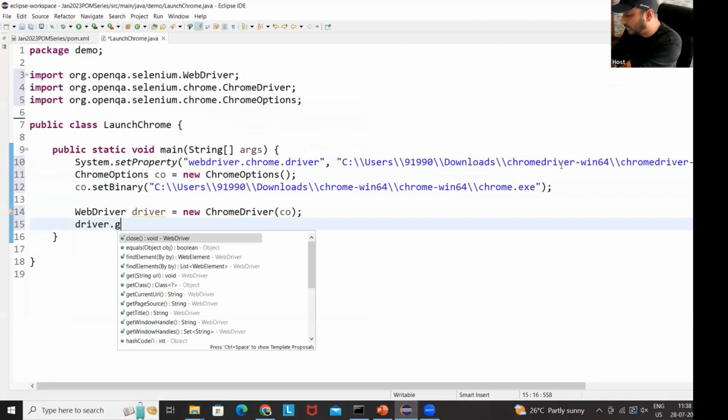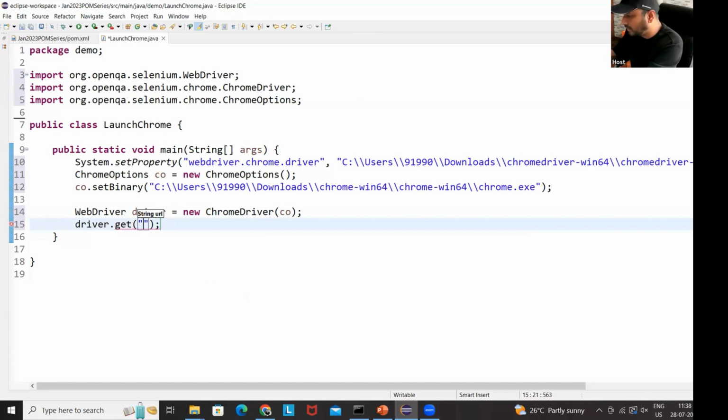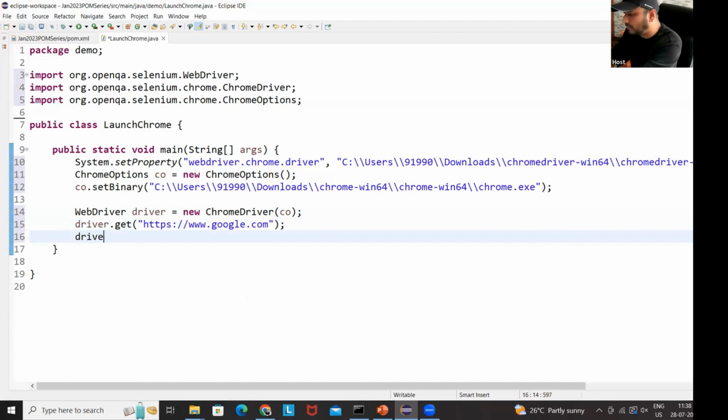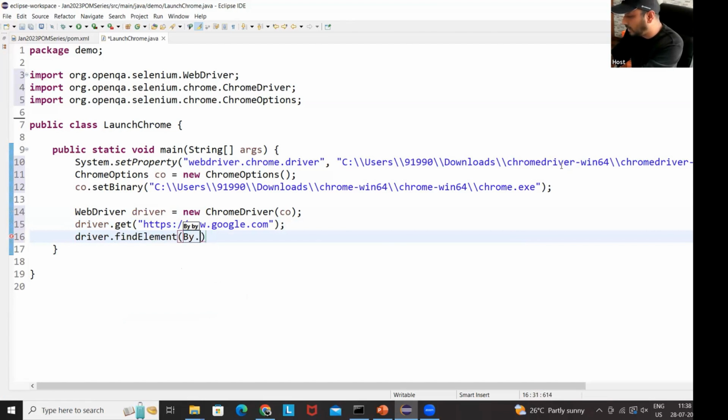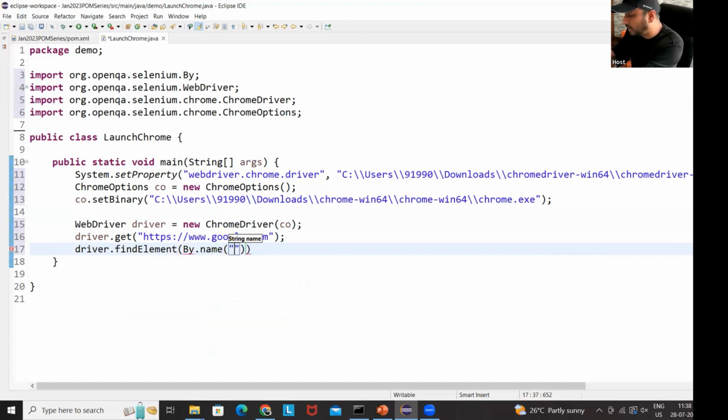Let me import this. Let's launch the normal browser: driver.get, and the URL is https://www.google.com. And let me enter one small value also: driver.findElement by name, I'm supplying q here, sendKeys, and then I'm writing Naveen AutomationLabs.